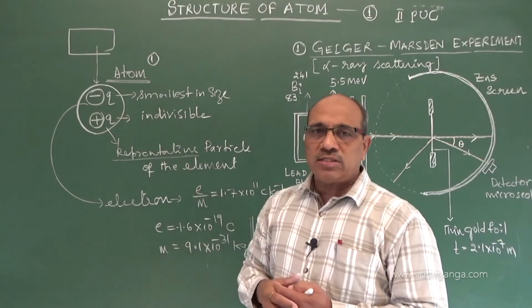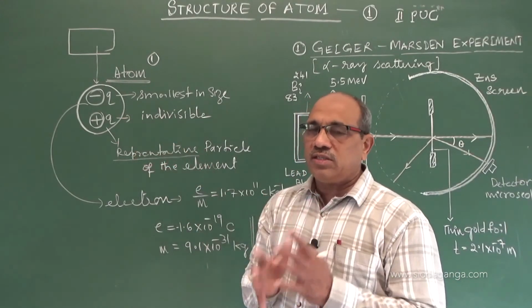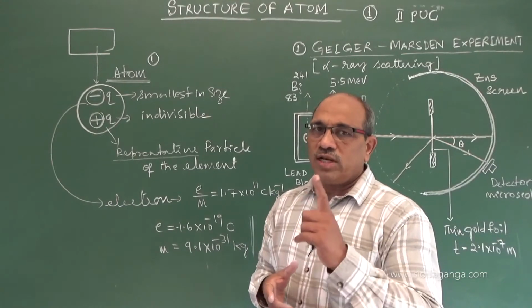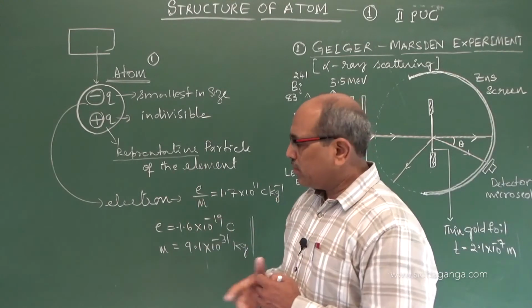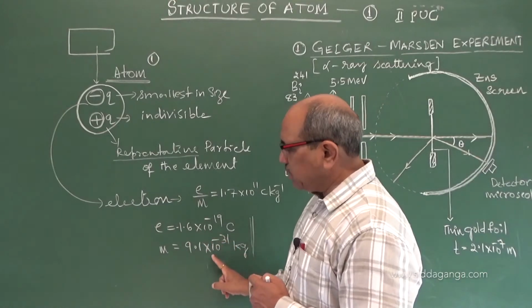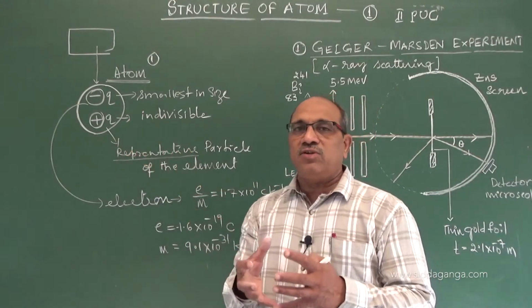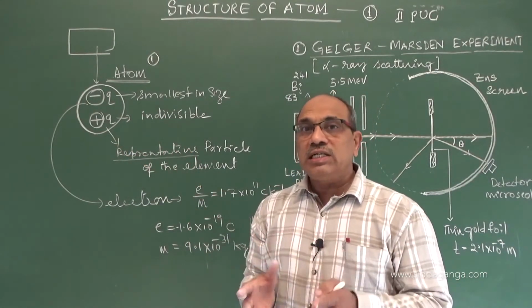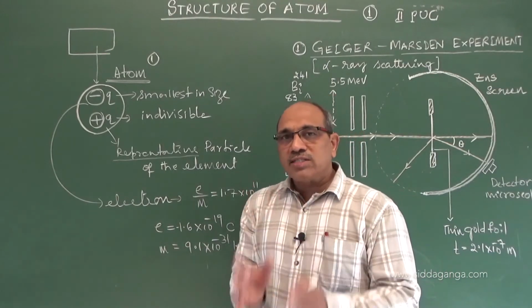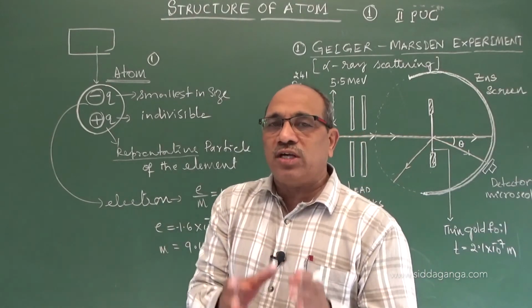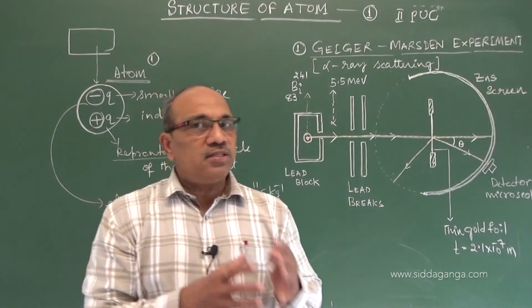the concept was clear for them. Atom has certain mass and carries some charge. Even if you take the hydrogen atom, you have one electron and one proton. The one electron has negligible mass compared to the mass of the hydrogen atom, which made it clear that almost all the mass of the atom is with the positive charge. This was the result made clear by these experiments.